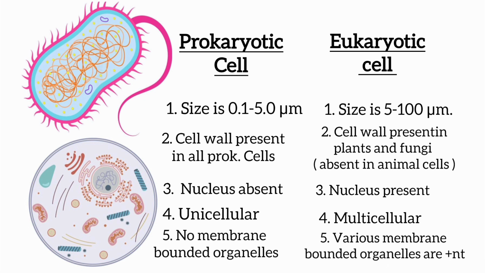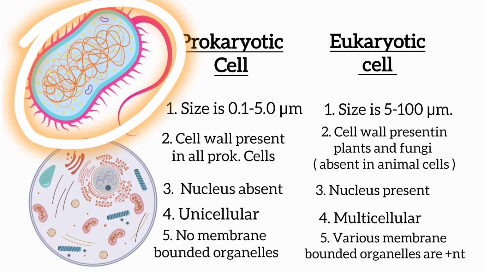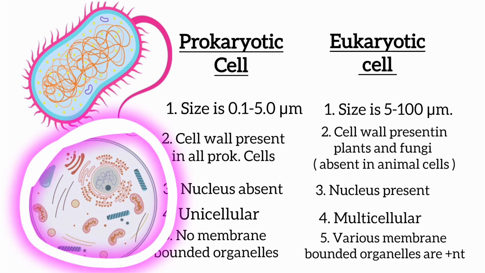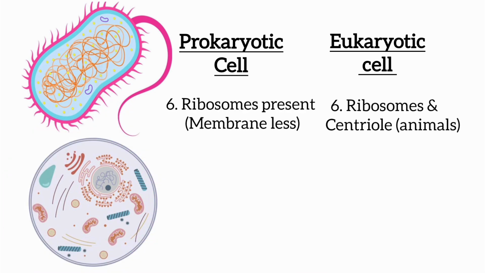Prokaryotic cells do not contain any type of membrane-bounded organelles such as mitochondria, endoplasmic reticulum, Golgi apparatus, etc. These are not present in prokaryotic cell, and eukaryotic cells contain many types of membrane-bounded organelles. Prokaryotic cells contain only one type of membraneless organelle, ribosome. Ribosomes are responsible for protein synthesis. Eukaryotic cells have membrane-bounded organelles as well as membraneless organelles, such as ribosomes.